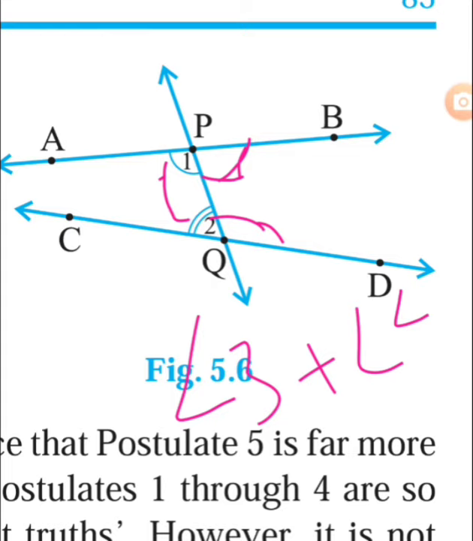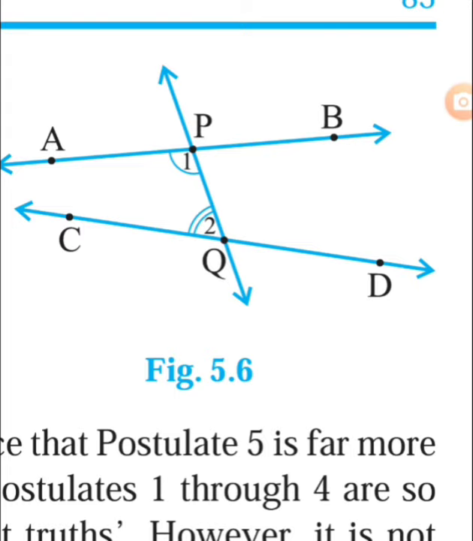That means if we produce the lines in the B and D direction, they will not intersect at any point, but if we produce from the side A and C, they will surely intersect each other at some point.